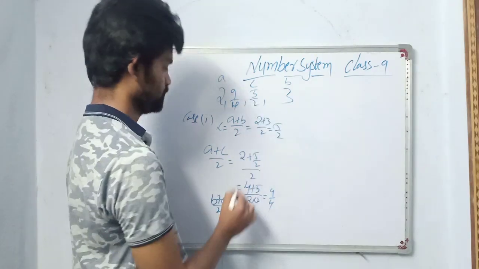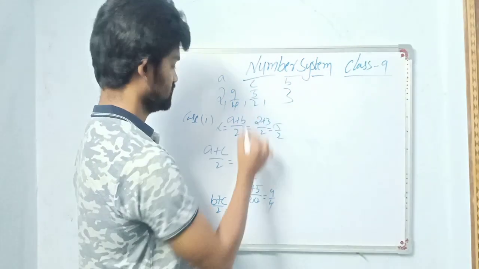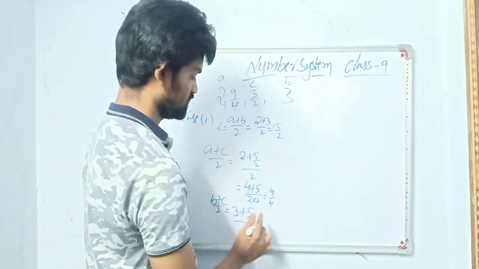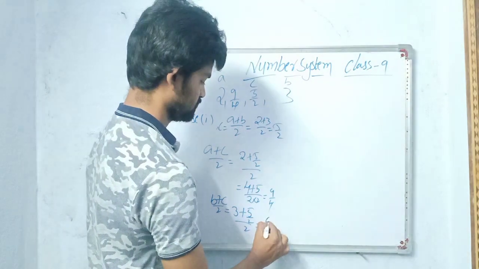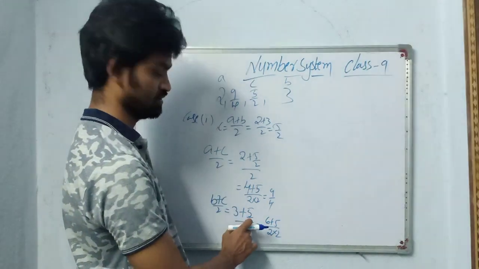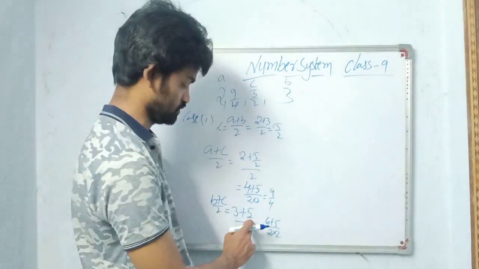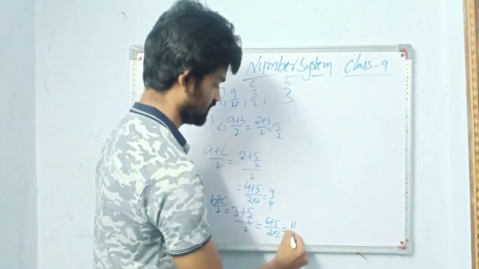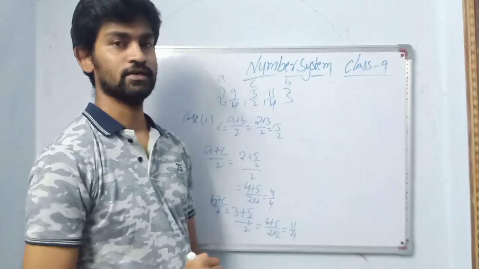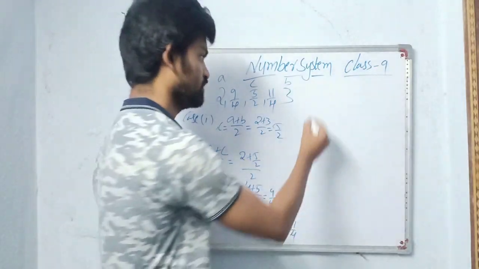What is B? It is 3 plus C, which is 5 by 2, divided by 2. 2 3s are 6. 6 plus 5 by 2 into 2. Why 2 into 2? Already there is a 2 here. One more denominator 2 is here. So 2 into 2 is 4. We got 11 by 4. So you can write 11 by 4 here. So this is one method. Now one more method I will say.